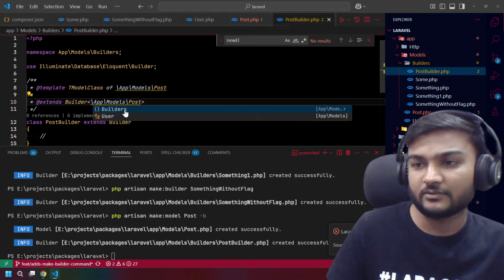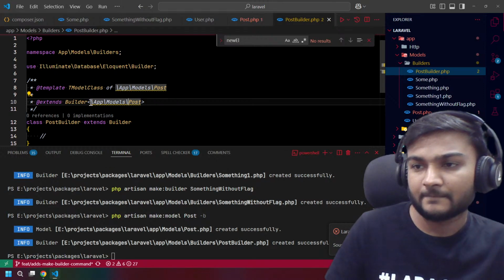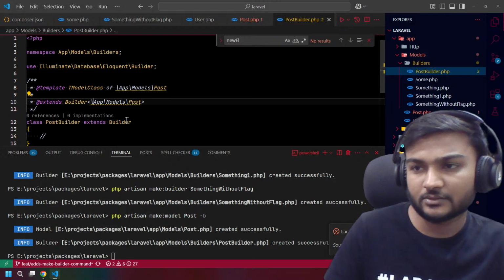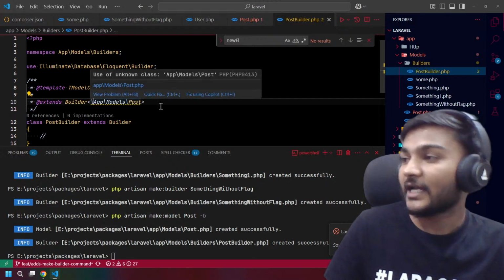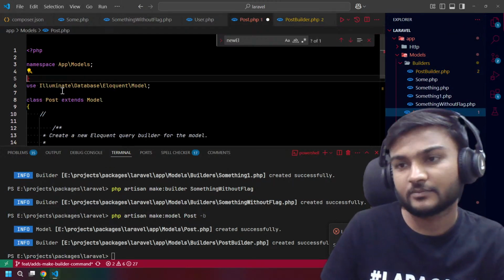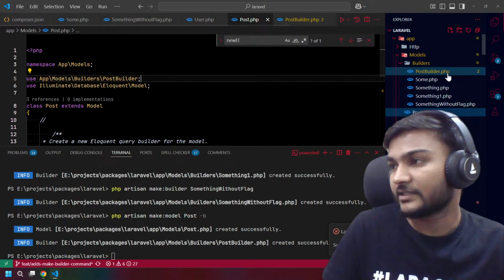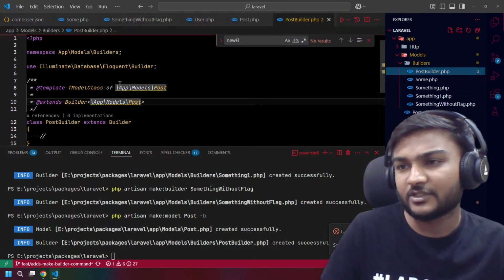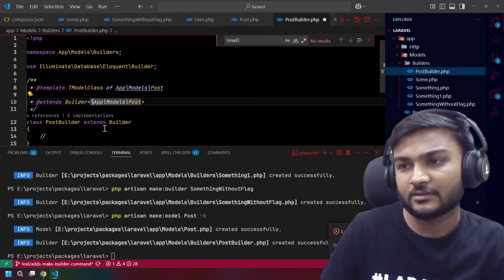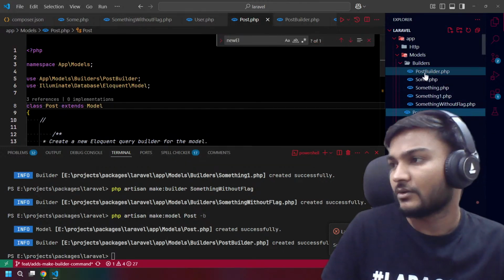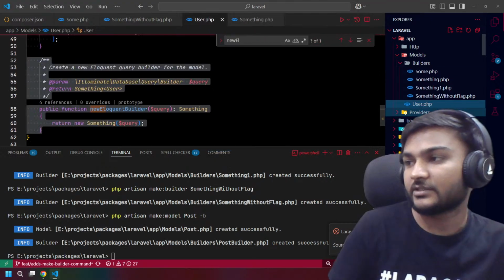I don't understand what we are missing actually. Should we forward slash or we can remove this? Okay, I removed the post class. We just need to do something like this and I think this is fine actually. And what if we remove the slash? No. So we need a forward slash, right. Okay. Let's remove this stuff.